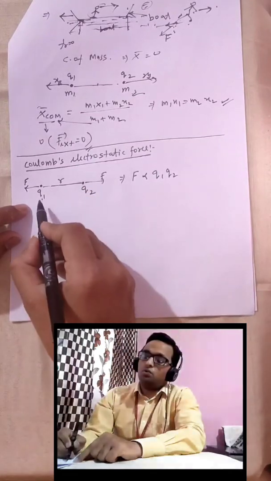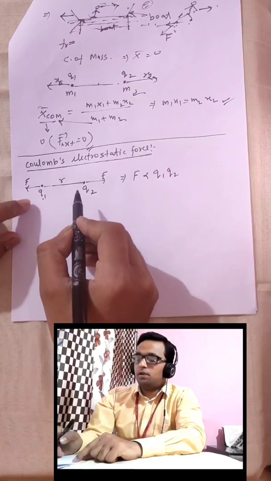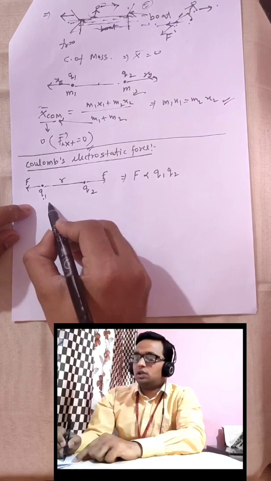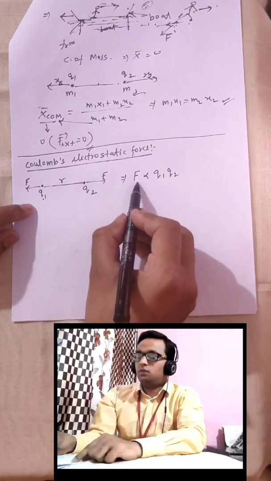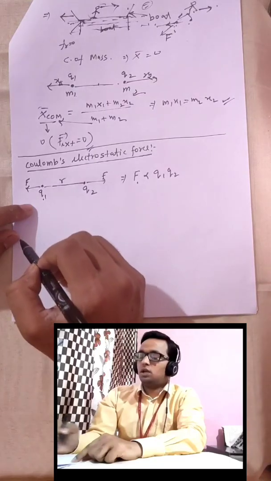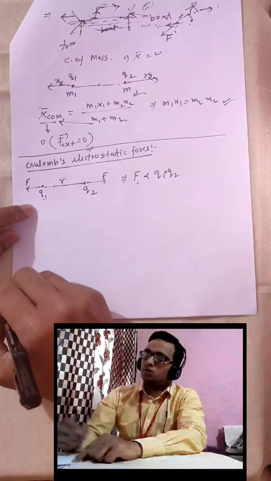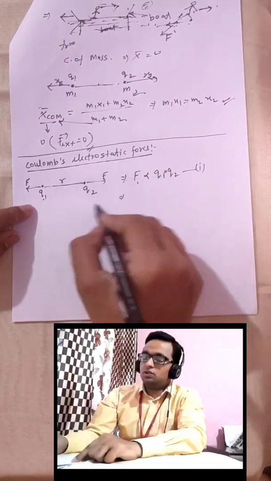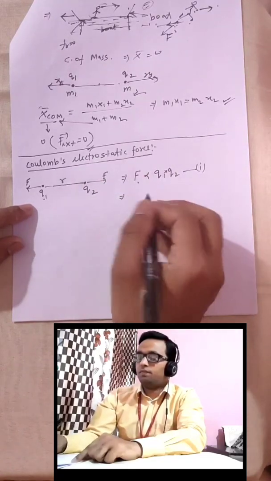If we increase the amount of charge, either q1 or q2, we observe that the amount of attraction or repulsion force increases, and that is directly proportional to the multiplication of these two charges. This is our first equation. All these concepts were given by Coulomb's electrostatic law, okay.